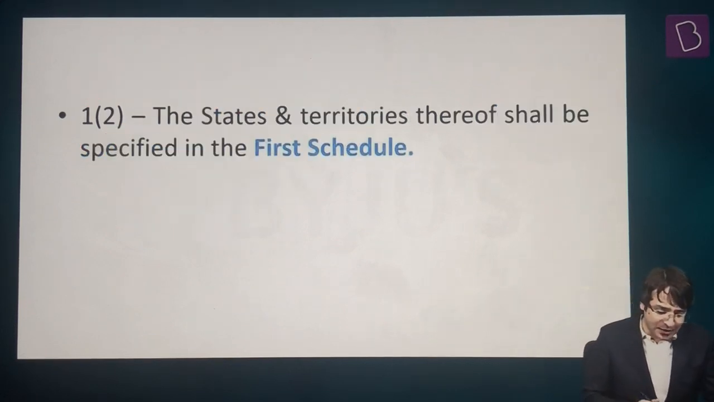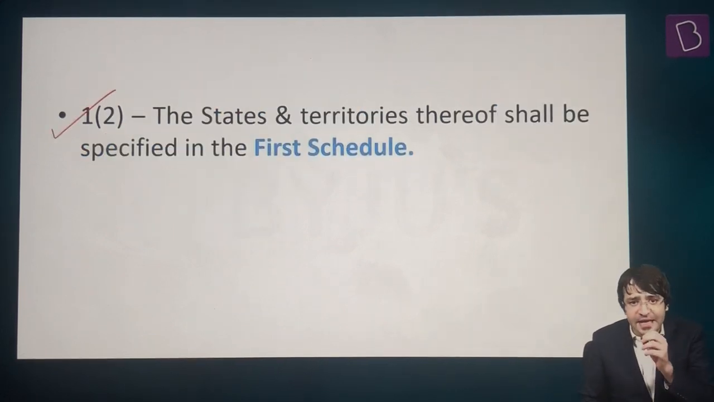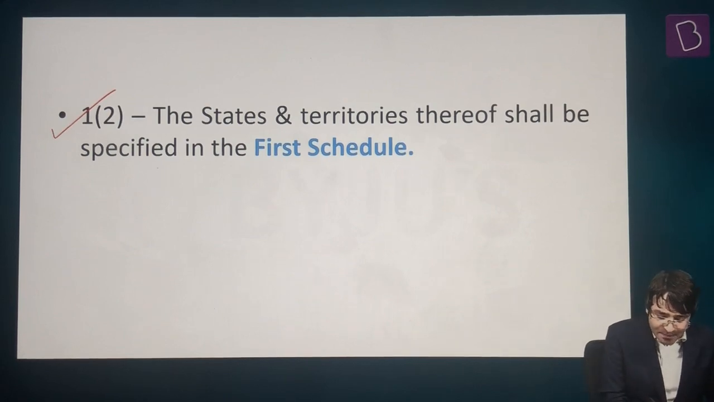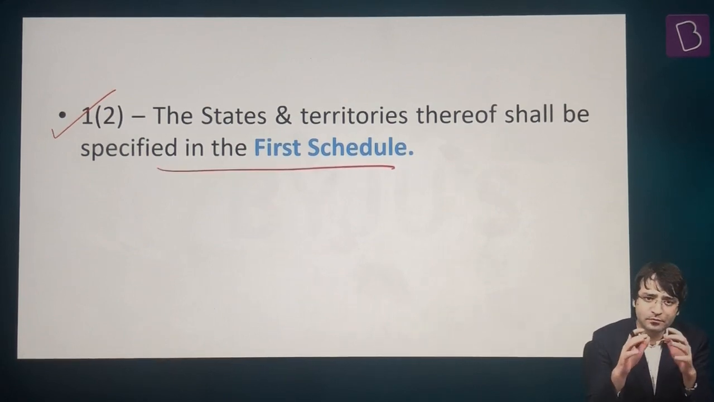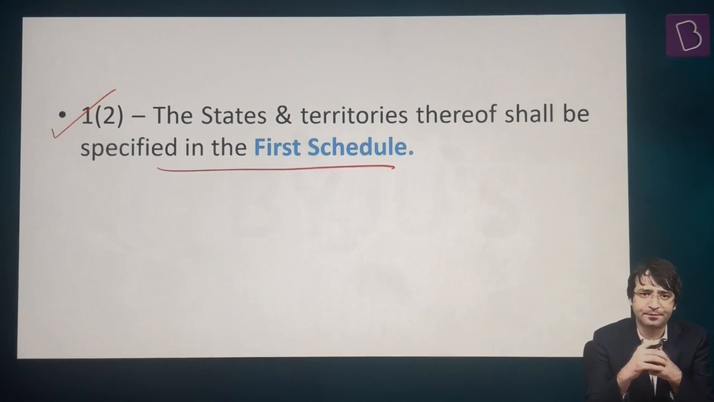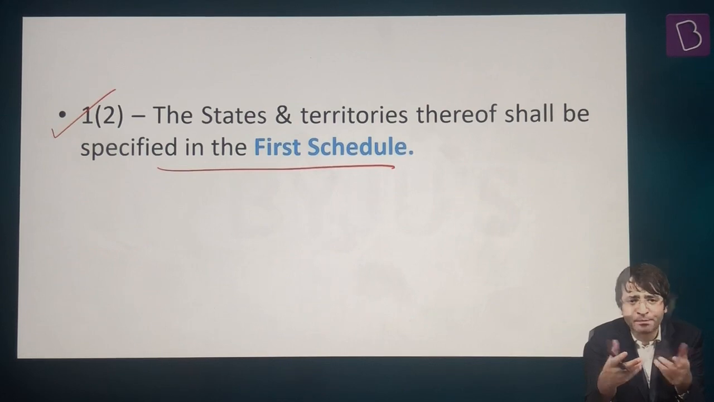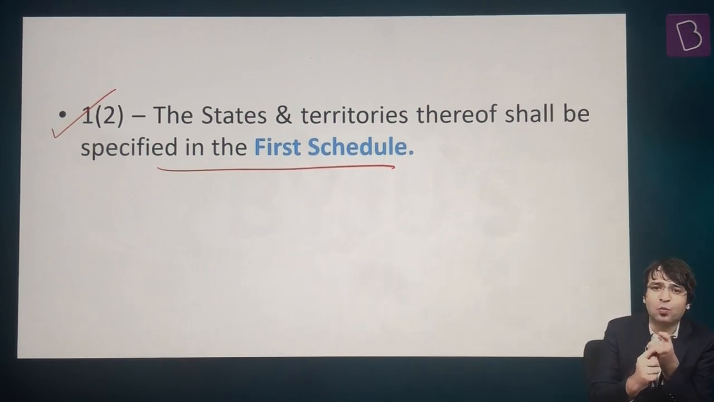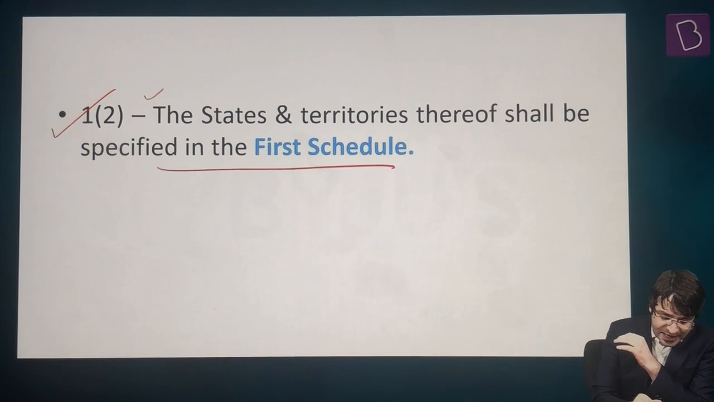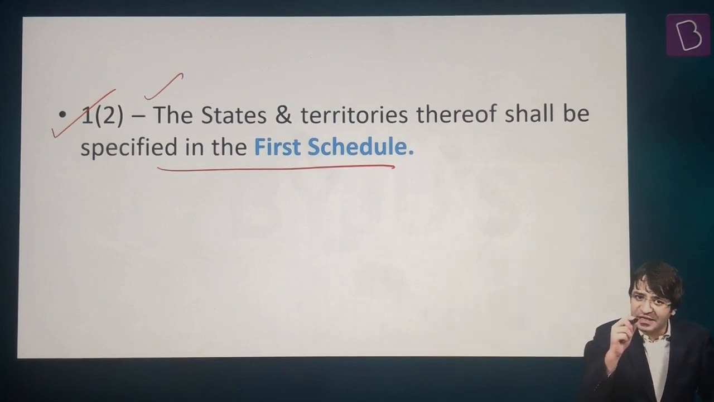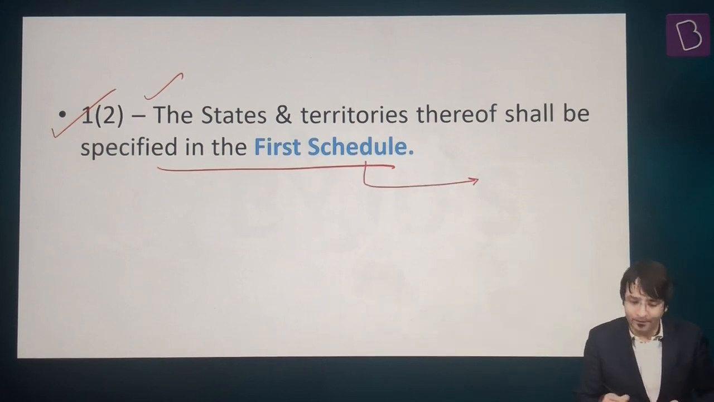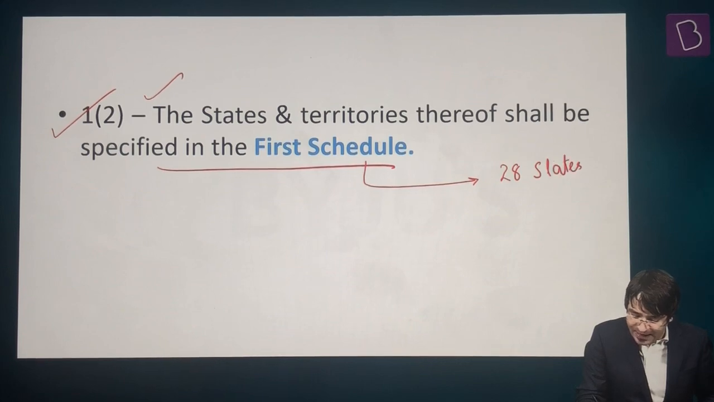Let's look at Article 1, Clause 2. The states and territories thereof shall be specified in the first schedule. Now for this, we need to understand, number one, what is a schedule? Number two, what is the reason to have a schedule? But first up, Article 1, Clause 2 says the states and territories thereof shall be specified in the first schedule. So what is the schedule? In this schedule, what will be mentioned? The names of the 28 states that we have, the 8 union territories that we have.